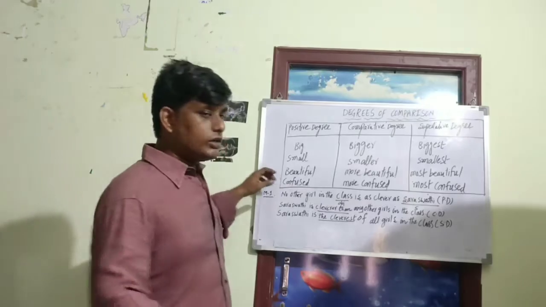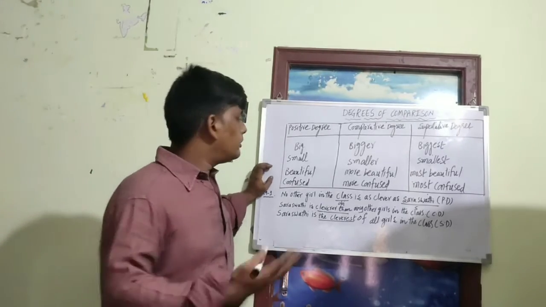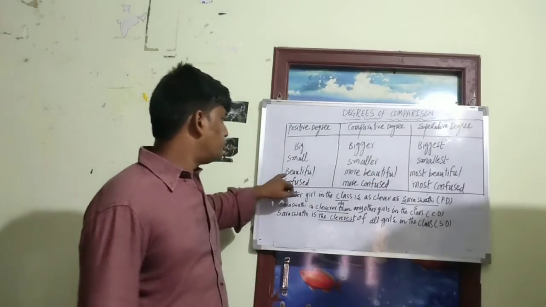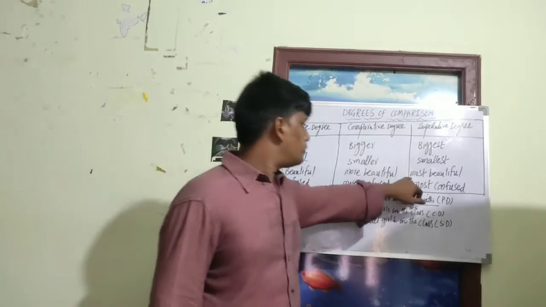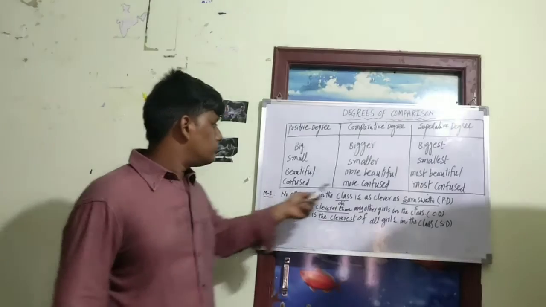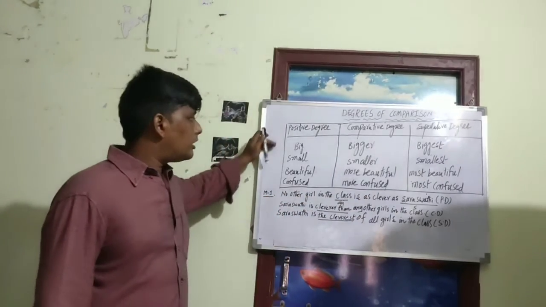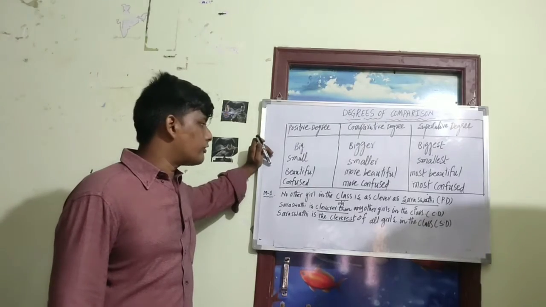Understand? That is the reason we write "beautiful" with the help of words like "more" and "most". So: beautiful, more beautiful, most beautiful; and confused, more confused, most confused. So this is the table of degrees of comparison.